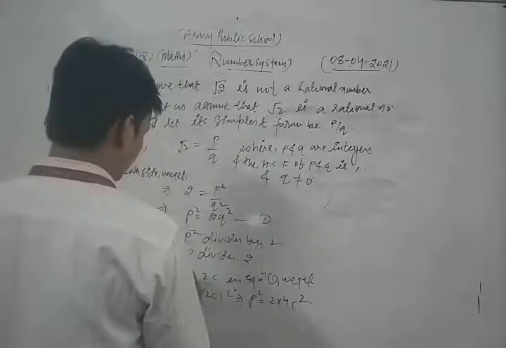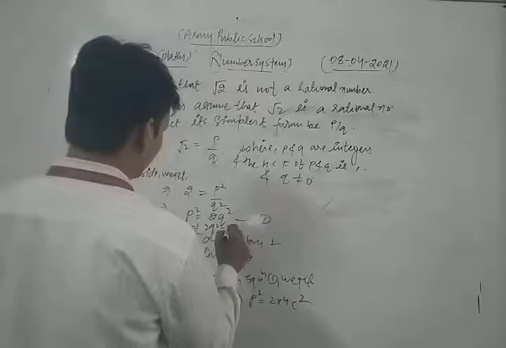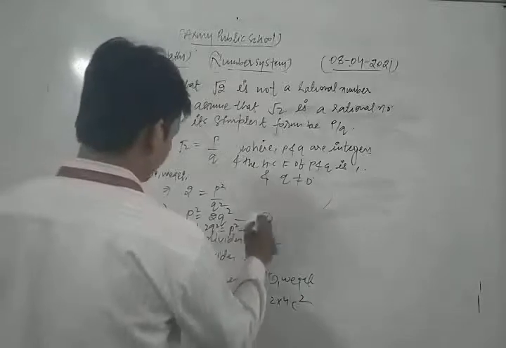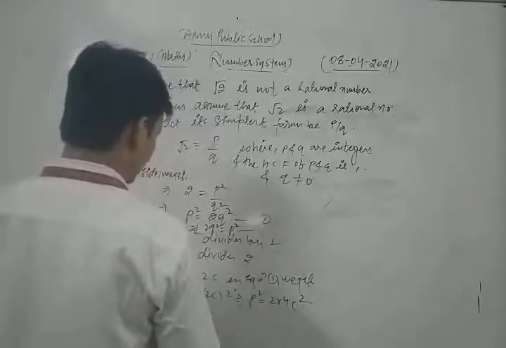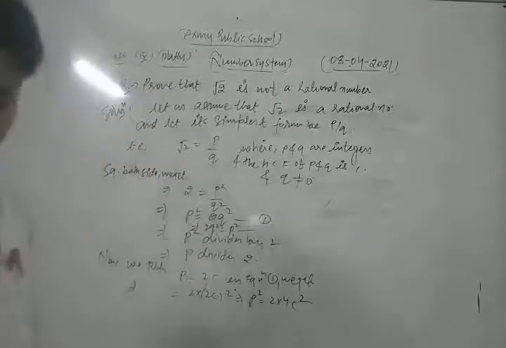We can write it in this way: 2q square is equal to p square. So we put p is equal to 2c. So what do we get? Let's see.